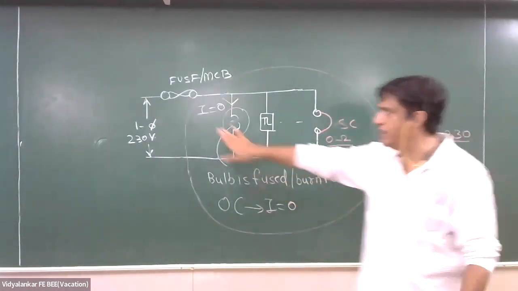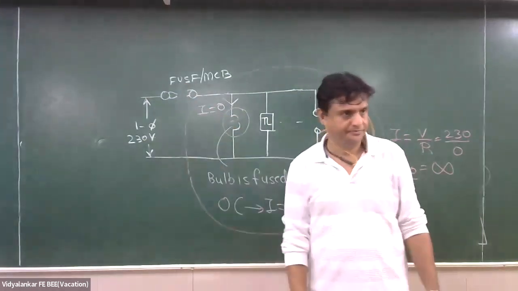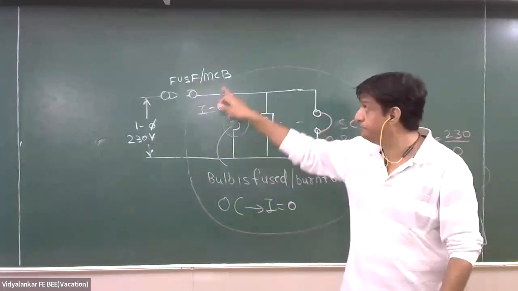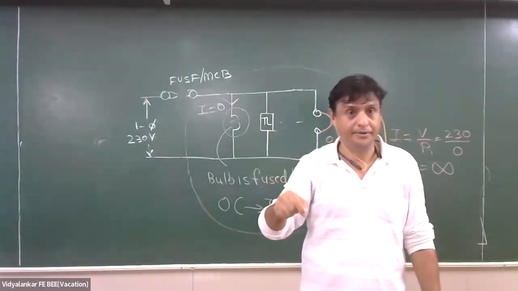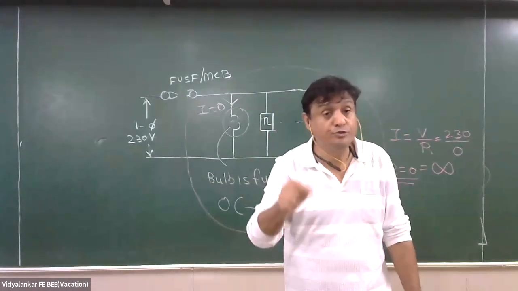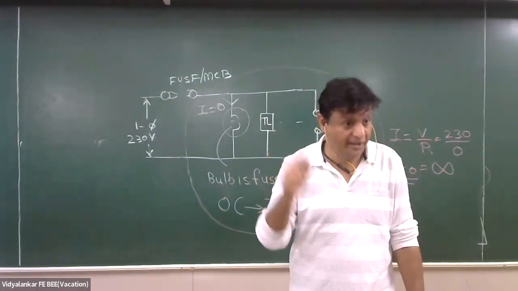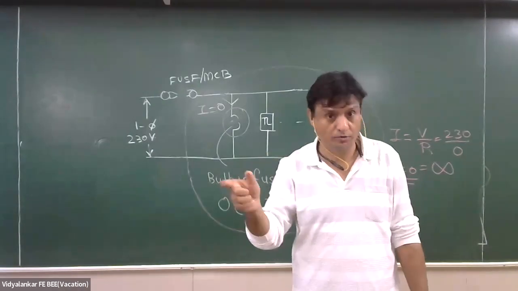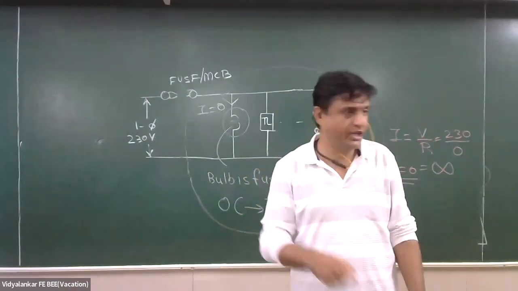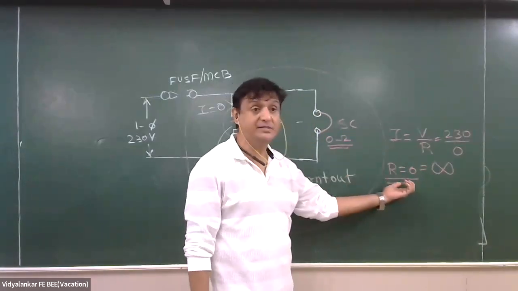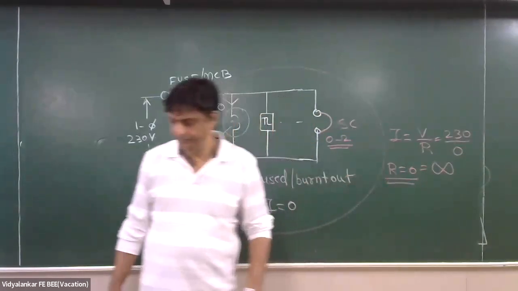Okay, is any protection available? If current goes beyond the limit, what should happen? MCB should trip or fuse should blow. Are you getting this word? Okay. So tell me, in case of short circuit, what will be the current? Current will be maximum. So write down.